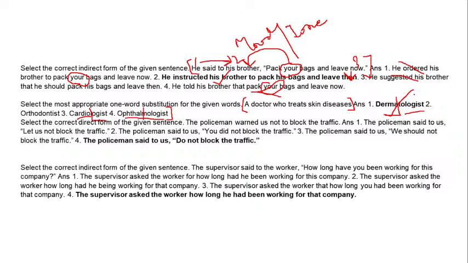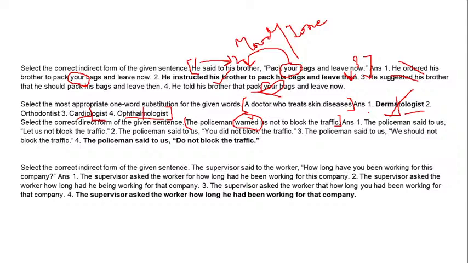The third one is yet again a narration question, but this is different. It's comparatively a little tough to write your direct form sentence, a reporting speech, rather than a reported speech. But here you have to pay attention to the reporting verb and mood, because this conveys the tone of the sentence. The sentence is, the policeman warned us not to block the traffic. So what is the verb used here is very important. The verb is warned, and accordingly you need to match the tone with your options.